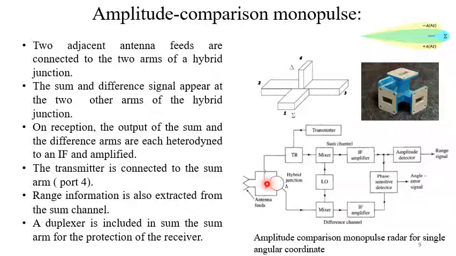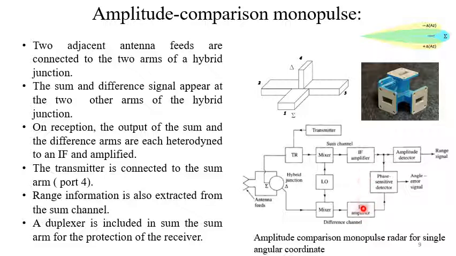So in the sum channel, port 1, it will be added, and in the difference channel, port 4, the difference of these two signals will appear. Both these signals are heterodyned with the help of a local oscillator. So in the upper part we have the sum channel, and in the lower part we have the difference channel.